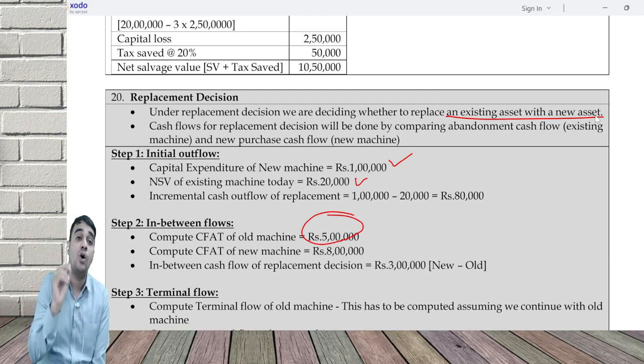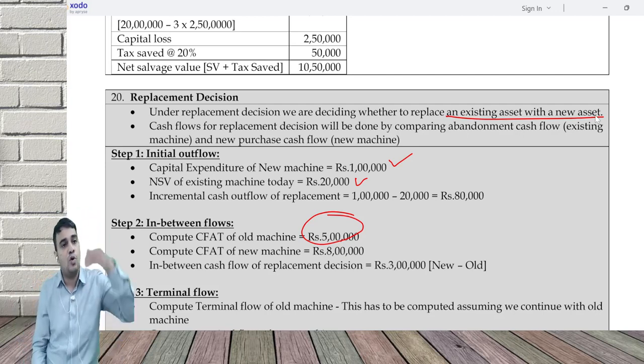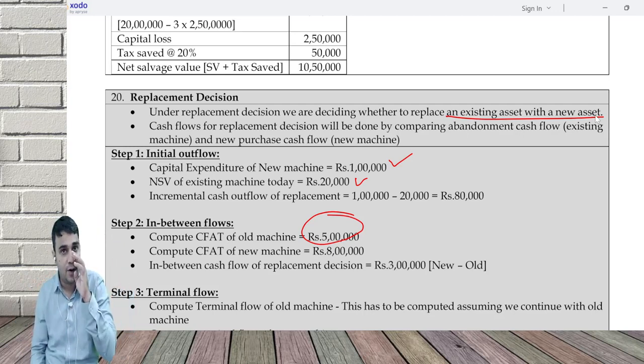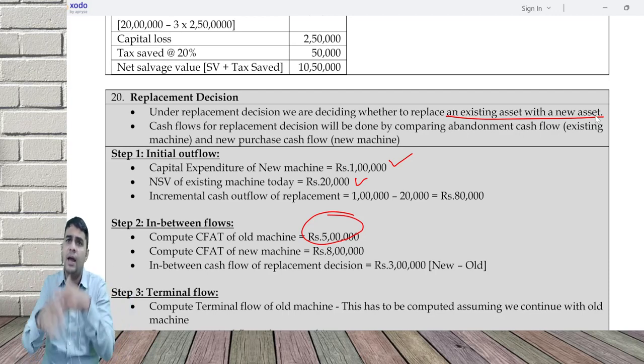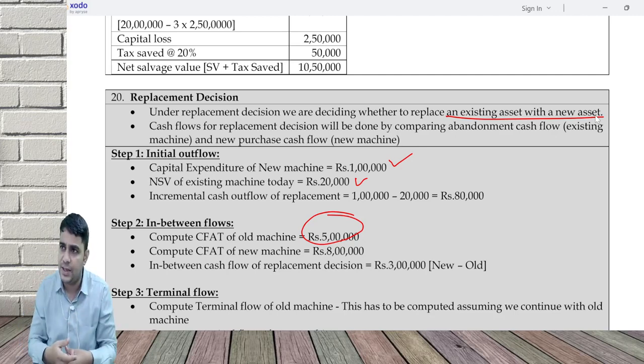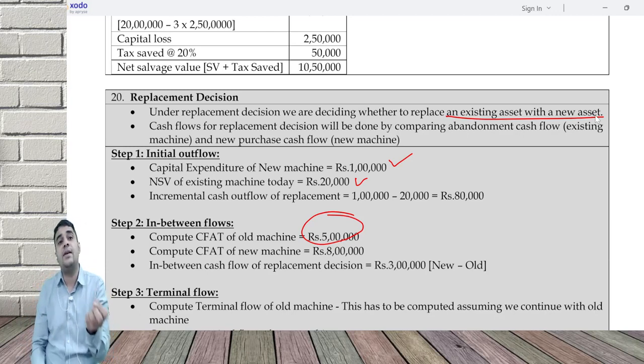Second is deciding what is the optimum life of a machine, whether you have already purchased it or you're going to buy it in future. So if you have already purchased it, you're not analyzing for that machine. You're analyzing for some other machine, because I'm part of company Ola. I'll be continuously buying cars. Every year I keep buying 100 cars. Now with these 100 cars, what is the right life? 2 years, 3 years, 4 years is what I'm deciding. To do that, you will have to calculate buy, use for 1 year, buy, use for 2 years, buy, use for 3 years, buy, use for 4 years.